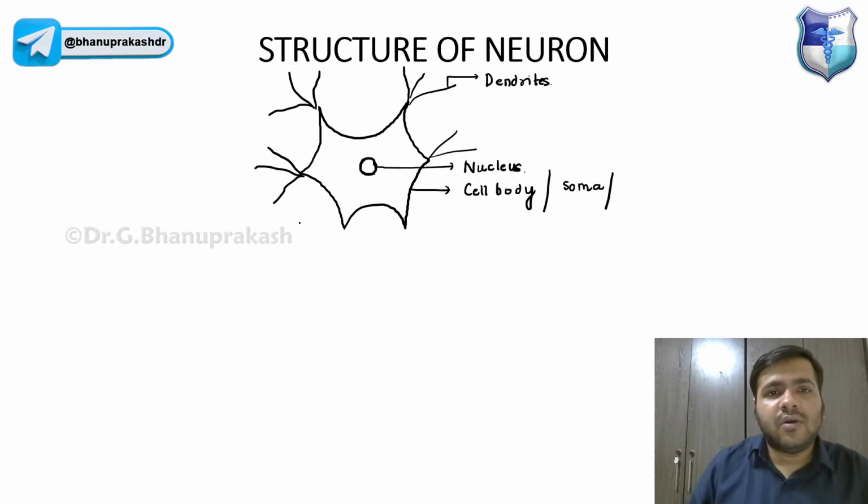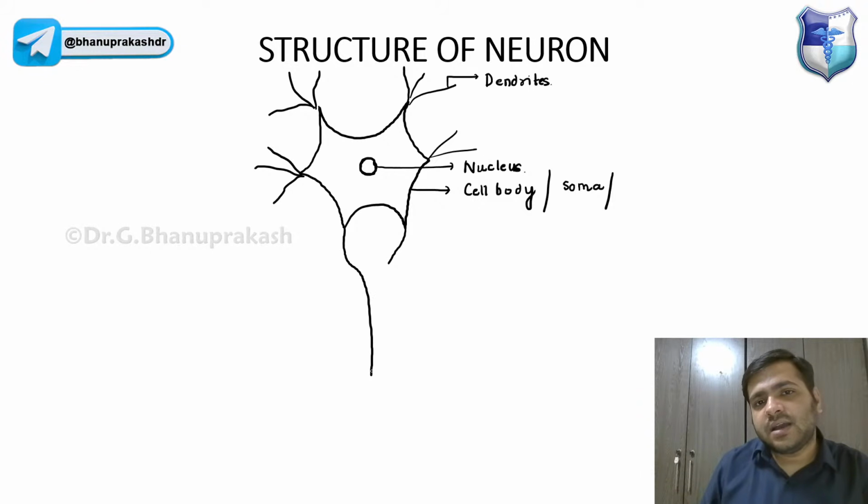Right? Now we have something called the axon hillock, and it continues to the axon, right? And just remember we have the extensions at the end.